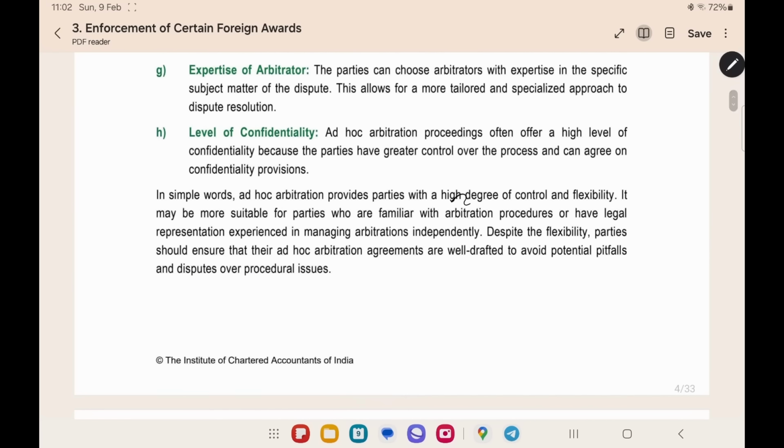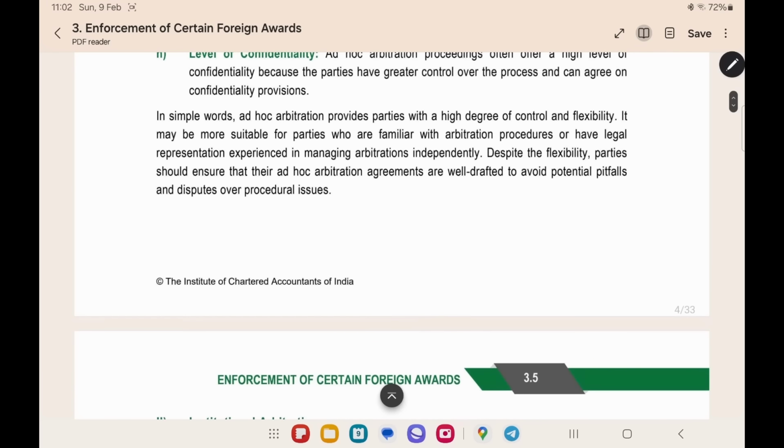The summary is that they have a high degree of control and flexibility. It will be suitable for parties who are familiar with arbitration procedures. There will be parties who have many disputes with many clients. They will be doing arbitration many times, so they will be very well familiar with the arbitration procedure. What we should do in our arbitration, what is the first step, what is the second step, how the award should be made, the parties know everything. Now they can do the arbitration themselves. If you do not know the arbitration procedure, then you have to appoint an institution. Otherwise, if you know the procedure, ad hoc arbitration is enough for you.